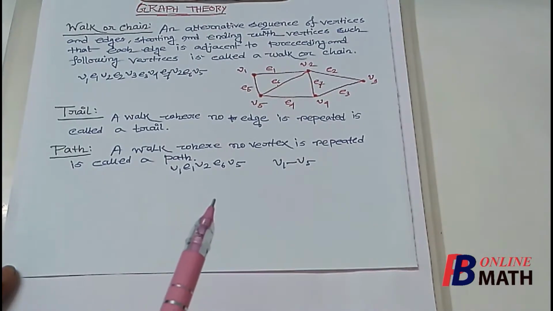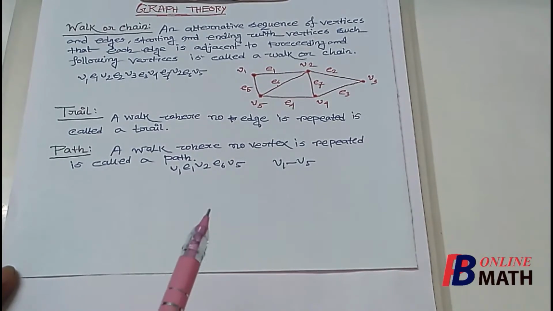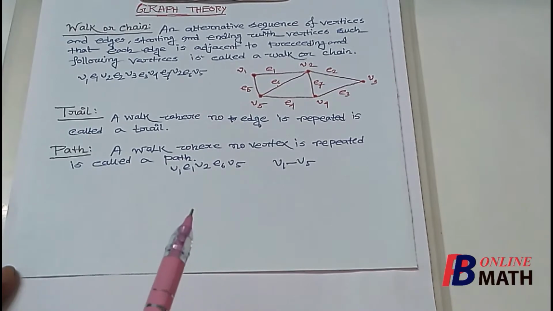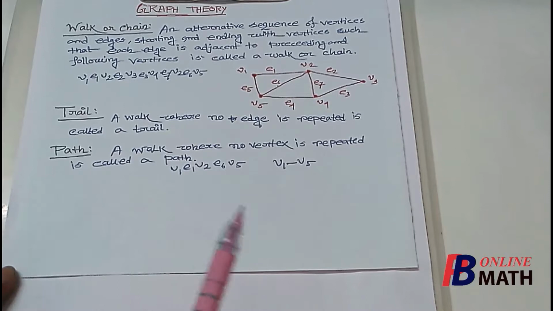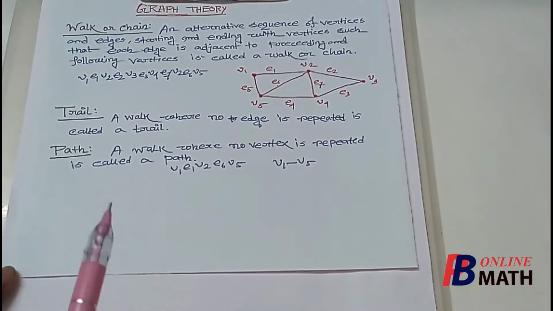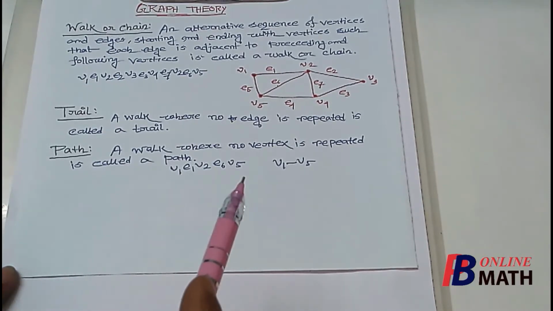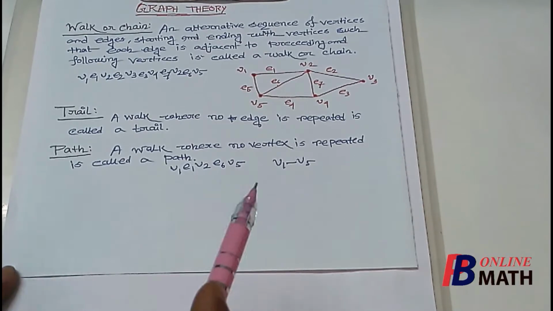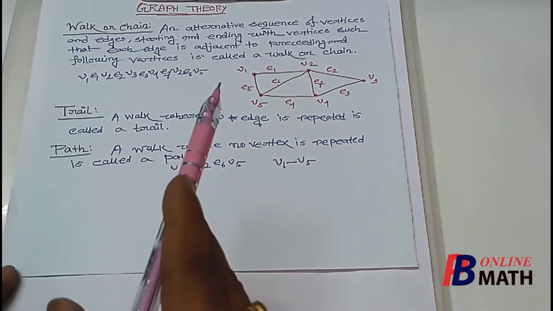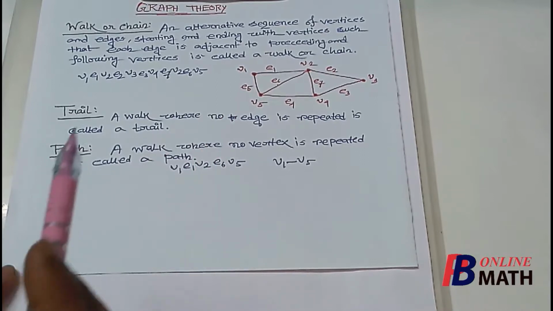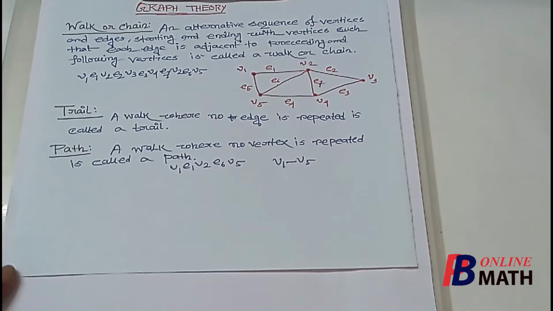If no vertex is repeated in a walk, then automatically no edge is repeated. Therefore every path is a trail, but the converse is not true, because not every trail is a path. Here this is a path, so definitely it is a trail. But this other one is a trail, and not a path, because the vertex V2 is repeated.